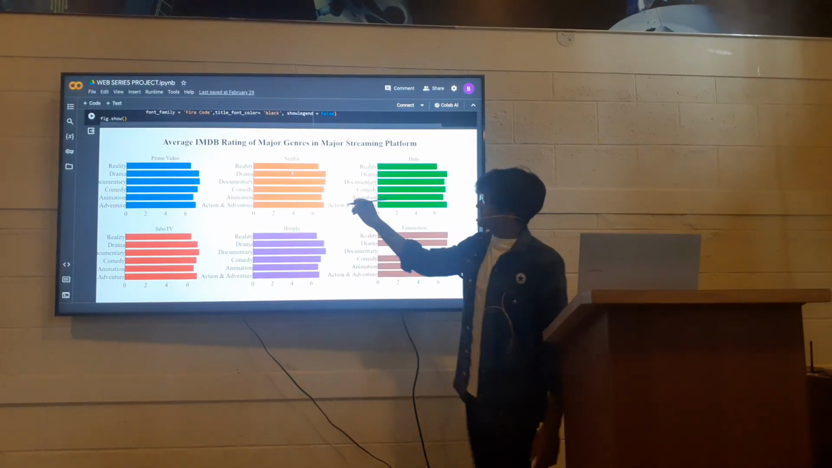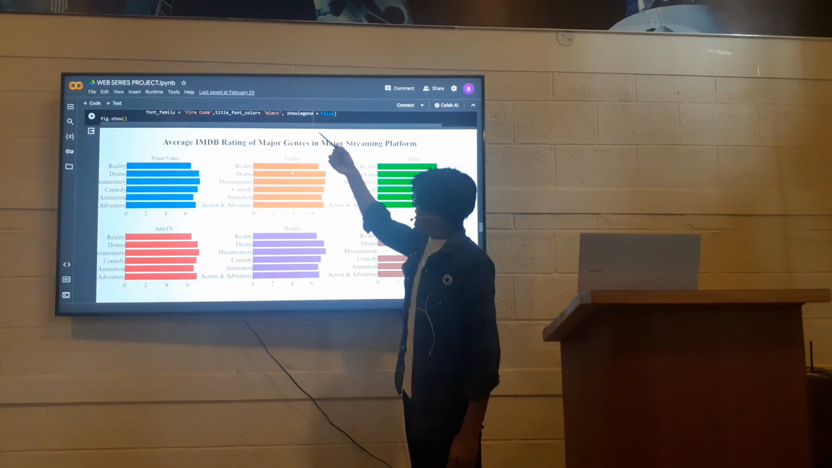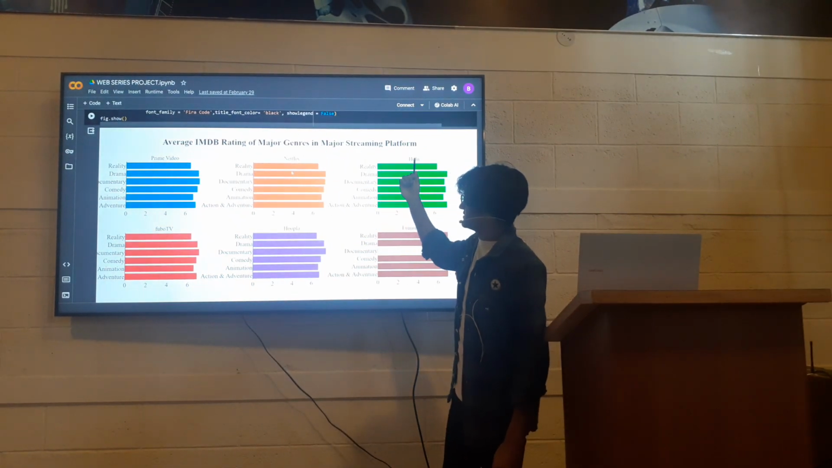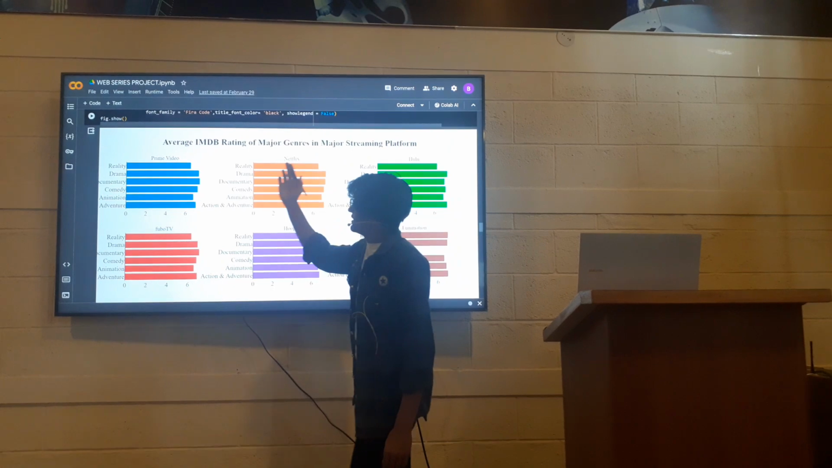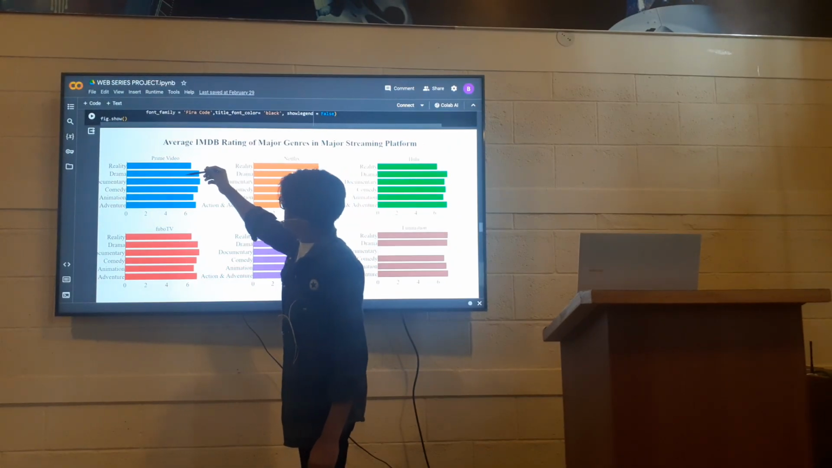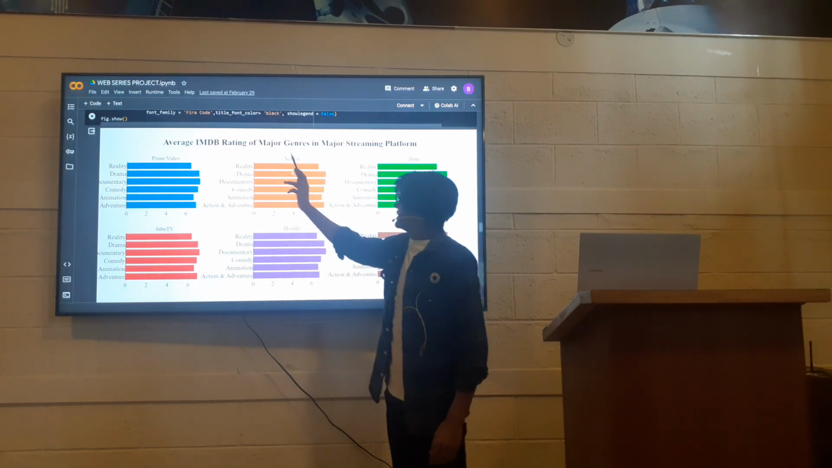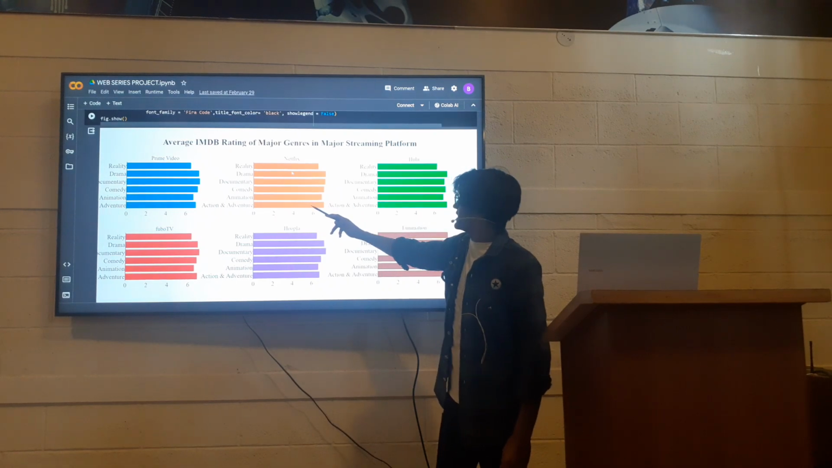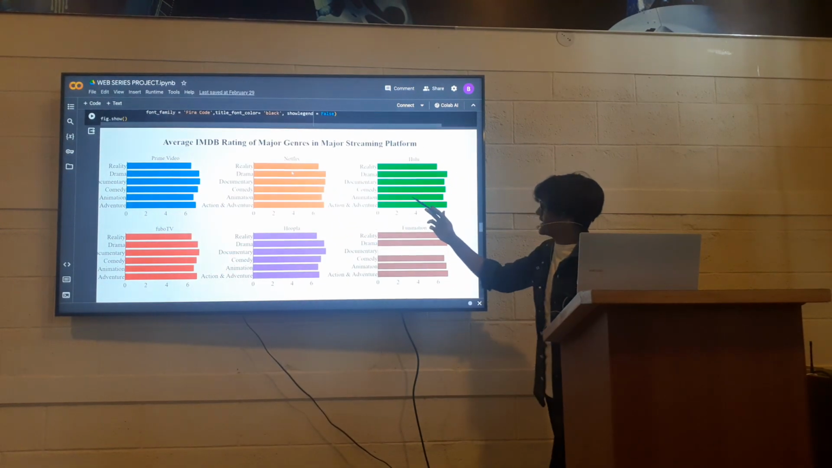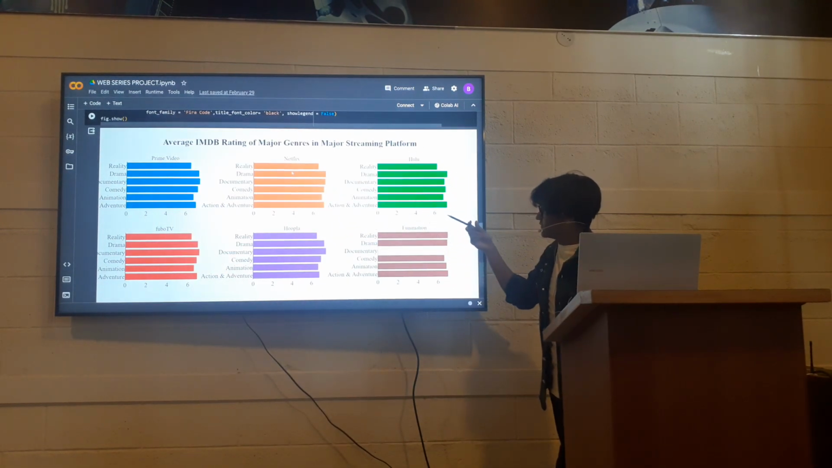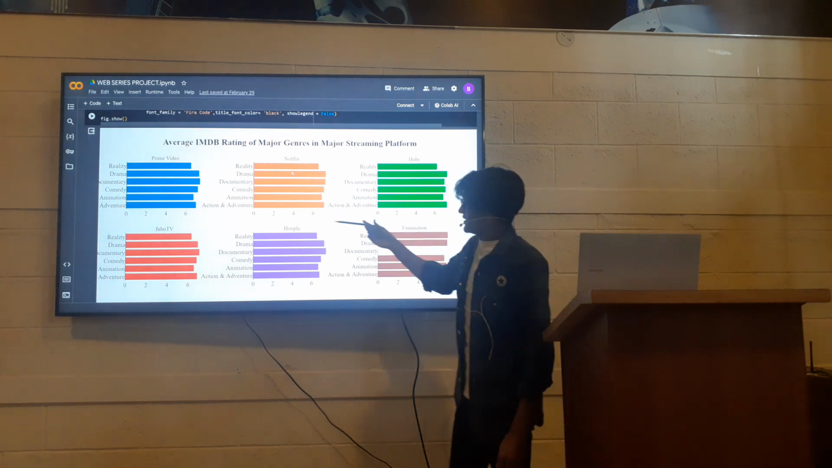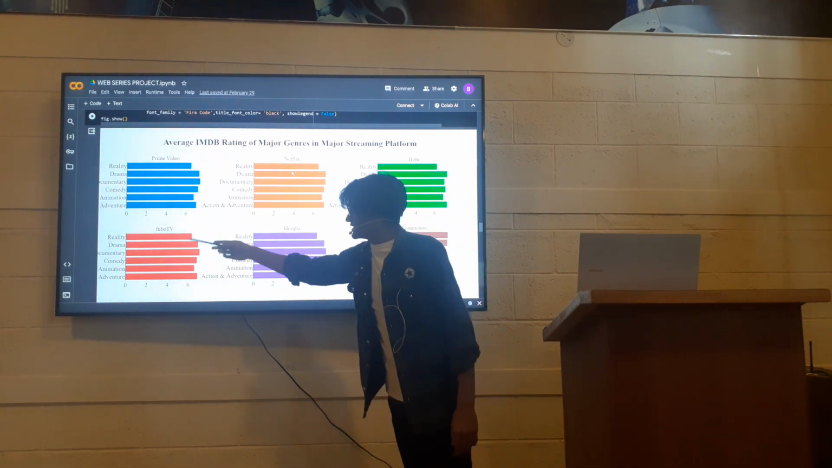Further, the IMDb rating of major genres in each streaming platform: in Prime Video, drama has the most rating. In Netflix, it is more for drama and action and adventure. In Hulu, it is more for action and adventure. In Funimation, it is most for animation. In Hoopla, it is most for documentary. In Fubo TV, it is most for adventure.